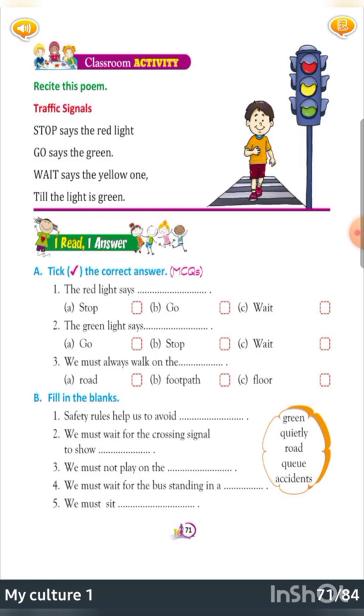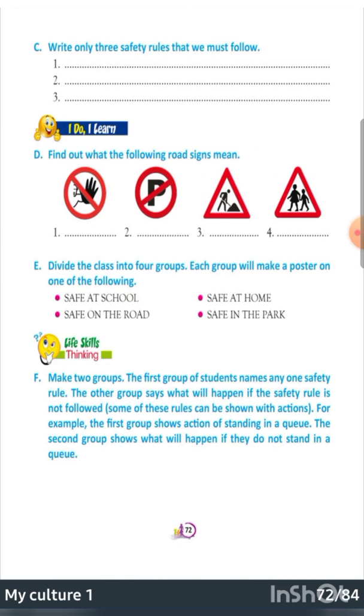Yes. Number 2, we must wait for the crossing signal to show green, right? And then we should move. We must not play on the, yes, very easy, road. We must wait for the bus standing in a queue. We must sit quietly, easy, and write only 3 safety rules that we must follow.